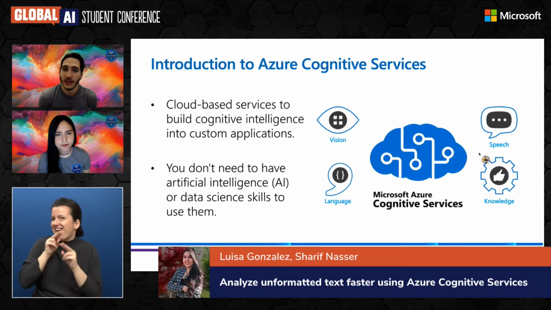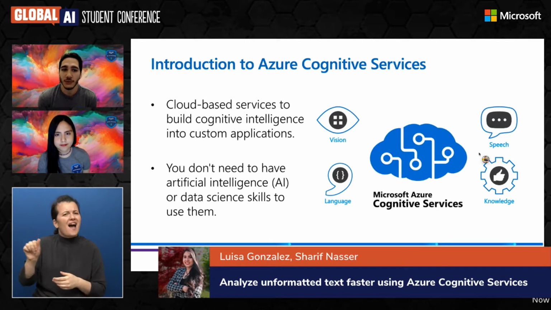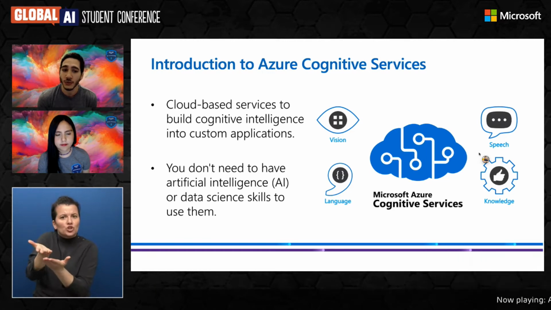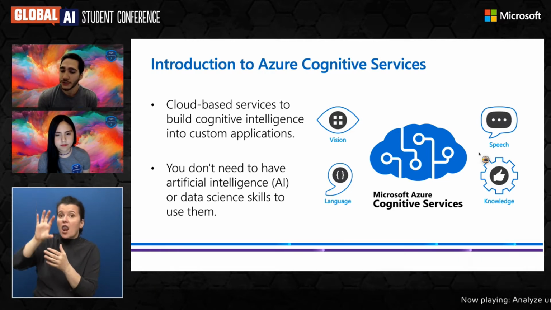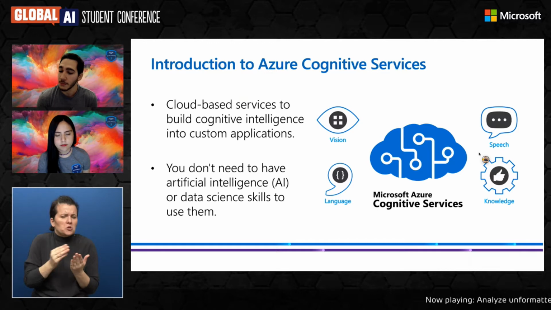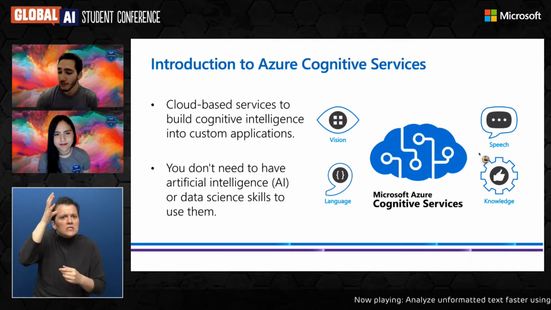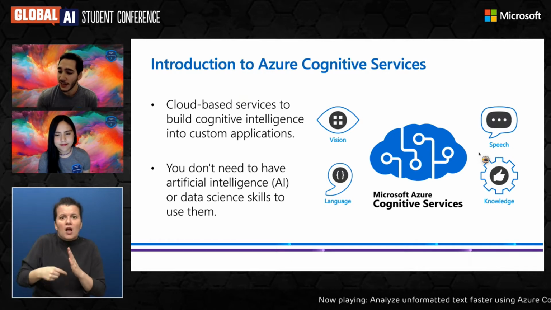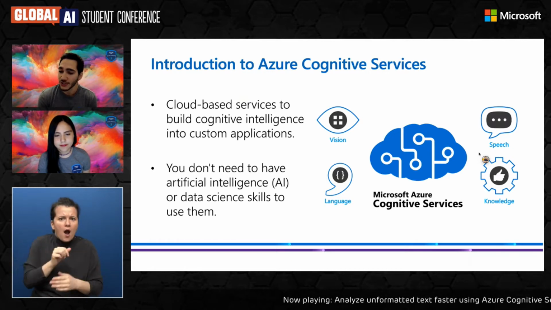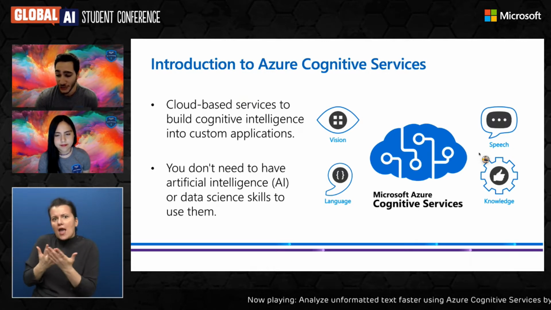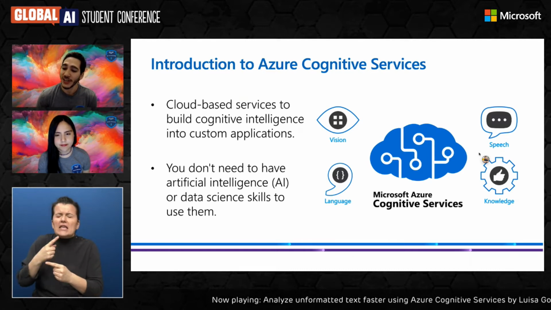To introduce Azure Cognitive Services: it is a cloud-based service to build cognitive intelligence into custom applications. You don't need a PhD in artificial intelligence. You don't require months to learn about what AI and natural language processing are, and actually not years. You can start doing AI today.